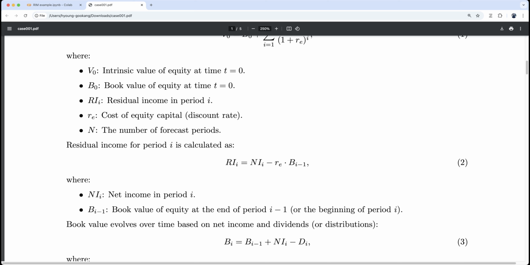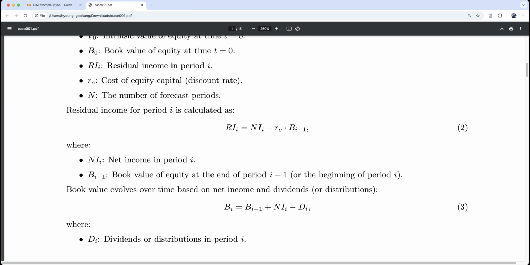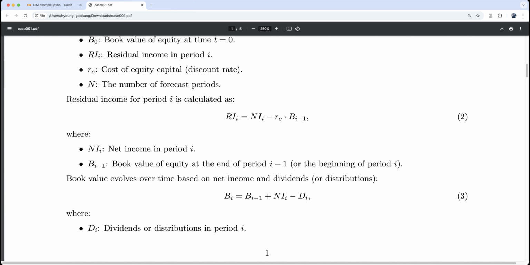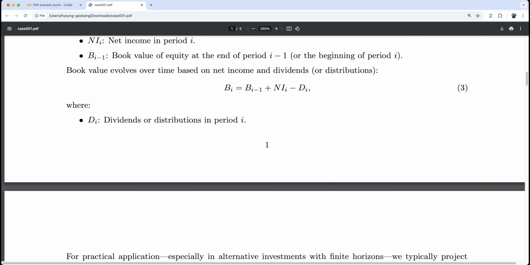Now, book value evolves over time based on this one. B_i equals B_{i-1} plus net income minus D_i. So net income minus dividend is the amount of retention. By adding retention to your previous book value, you have the present book value, where D_i is dividend or distribution in time i, so it includes share buyback and repurchase.